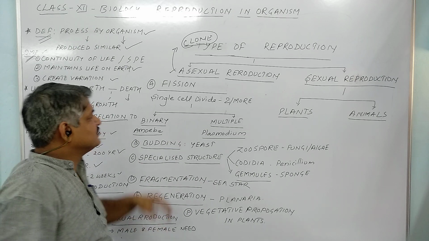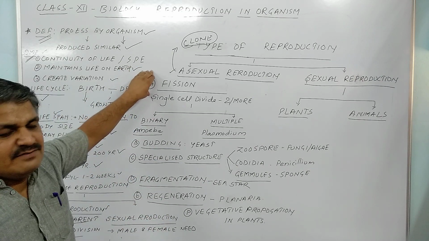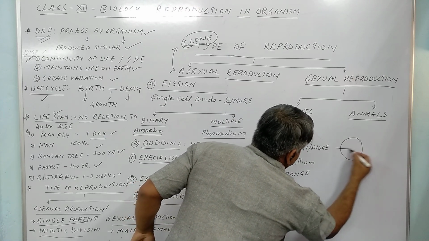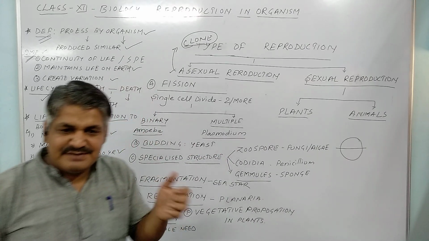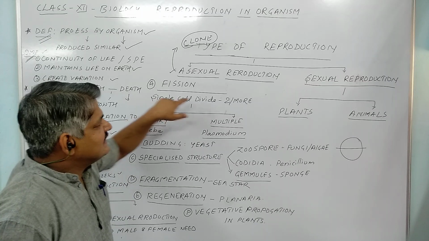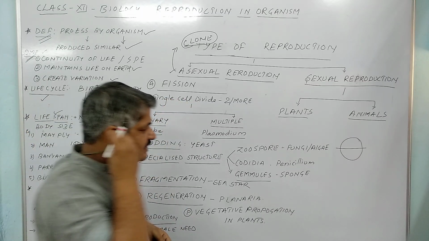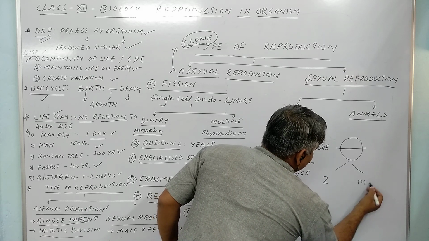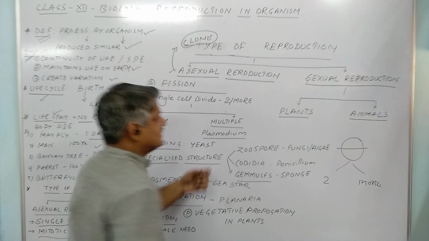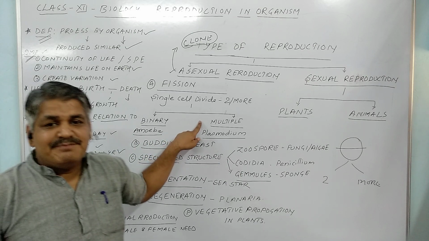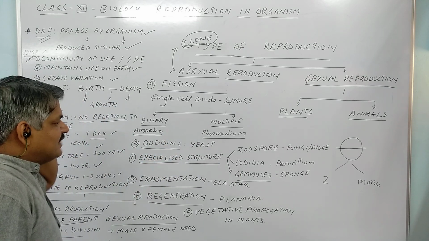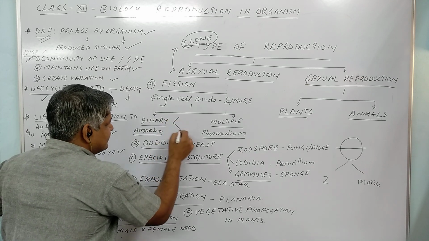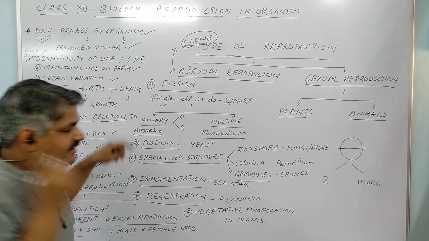What are the types? The first one is fission. Fission means breakage, division. Fission means a single cell divides. When it divides, there is a possibility of division into 2 or more than 2. When more than 2 divisions take place, it is called multiple fission. And when fission takes place into two organisms, it is called binary fission.